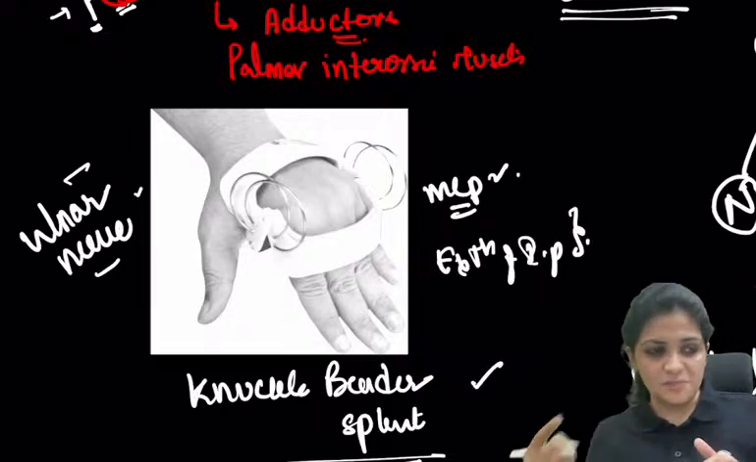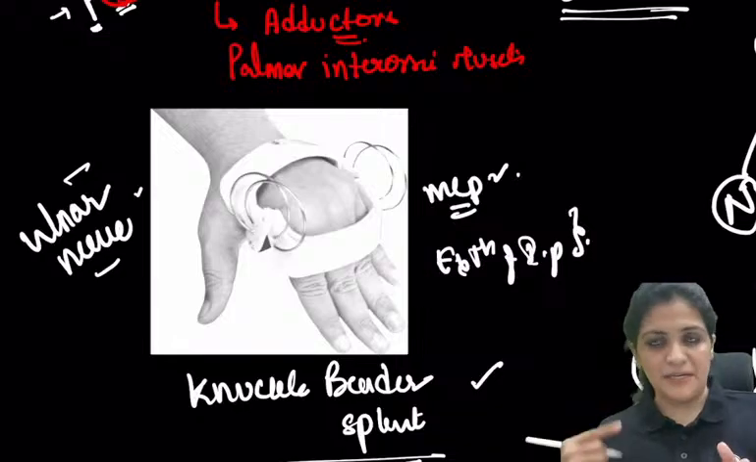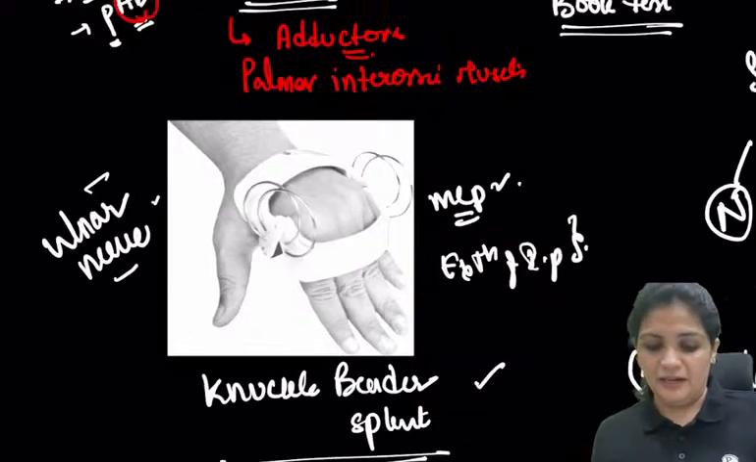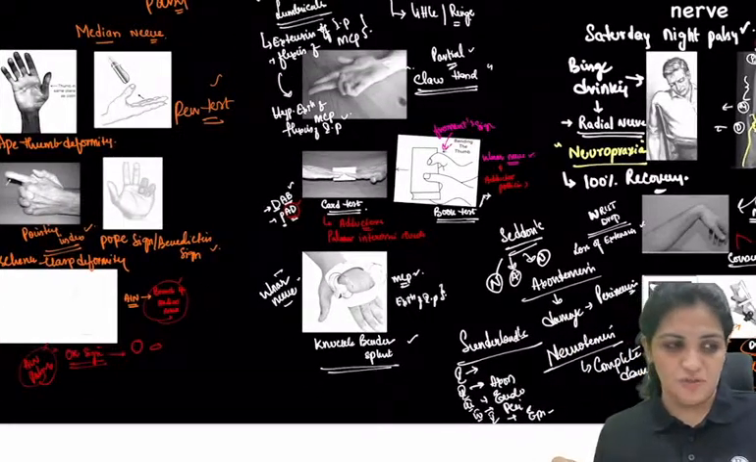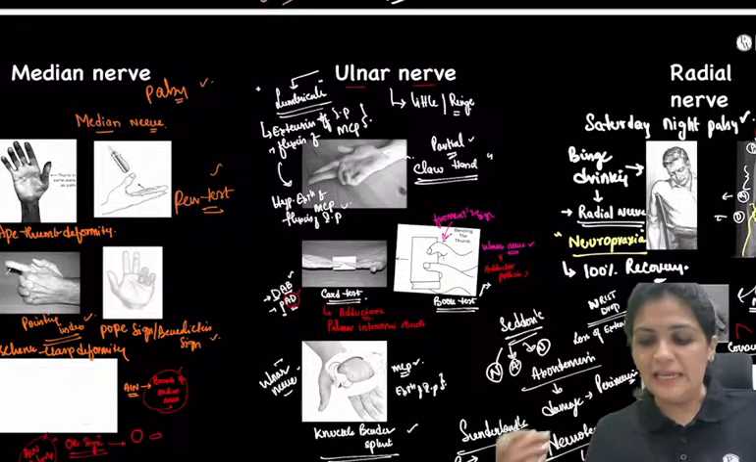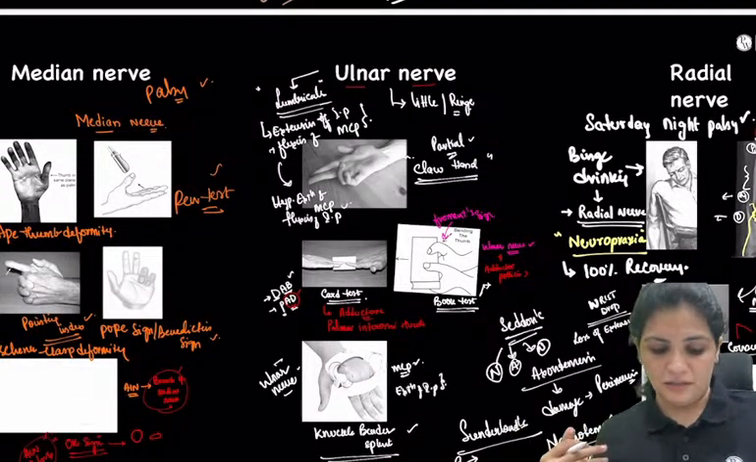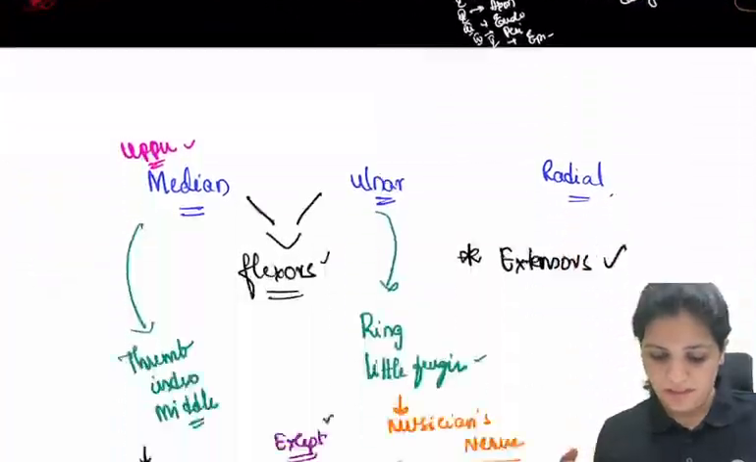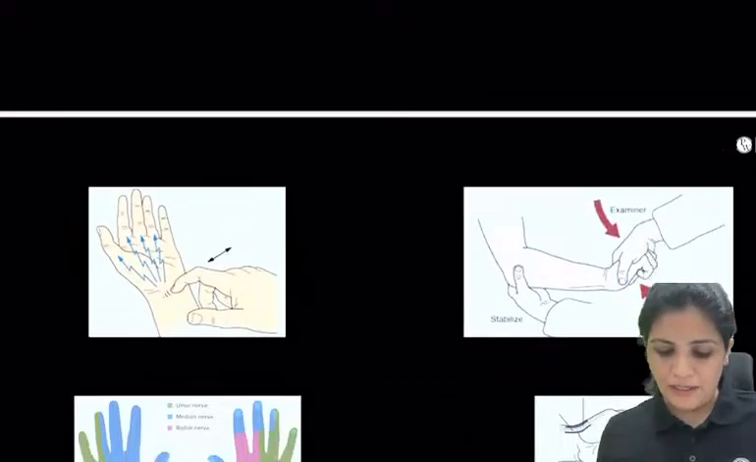And for the radial nerve, what is the splint? It is the cock-up splint. Cock-up splint is the one which is used in the radial nerve. So that is it about the nerve injury. So we have the median nerve, ulnar, and the radial nerve, and the various tests and splints which go with them, right? And now I'm going back to one important thing.